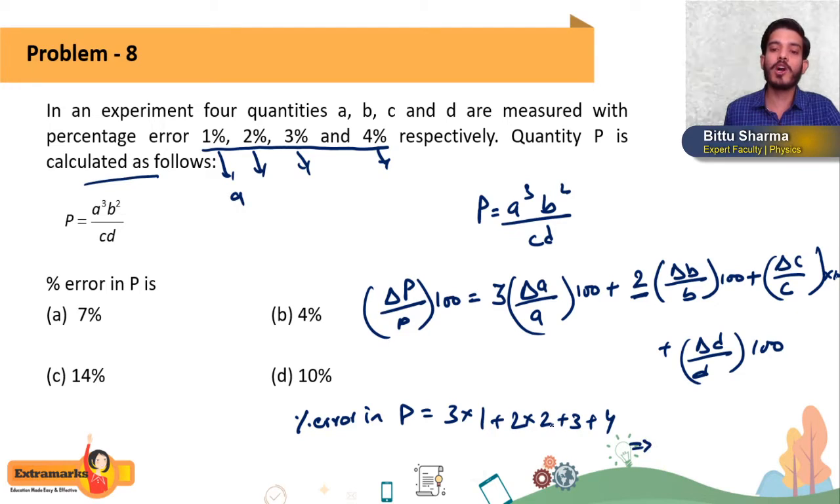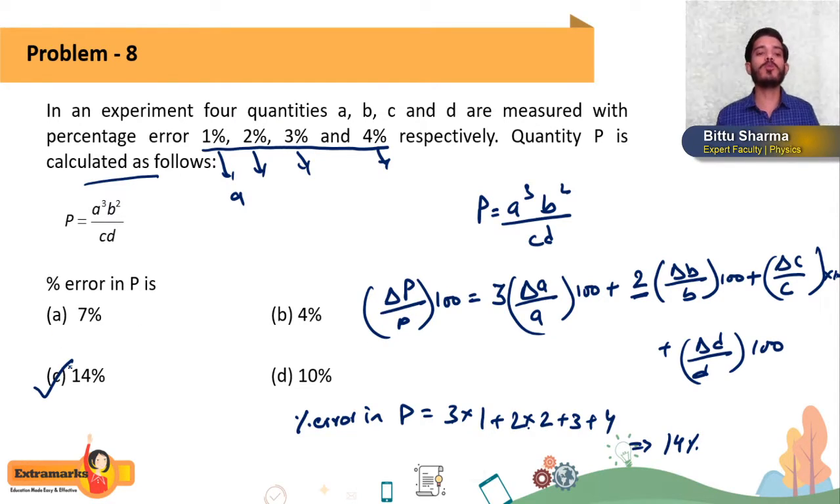So if you solve this, how much are we getting? 3 plus 4 is 7, 7 plus 7 is 14. 14% is the correct answer. So the percentage error in P will be how much, students? It will be 14%. Okay.